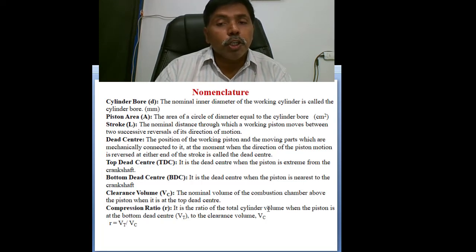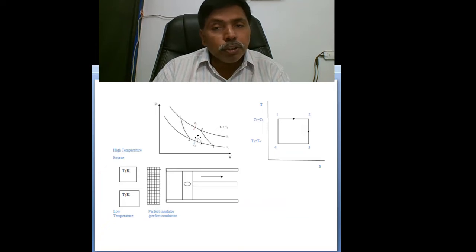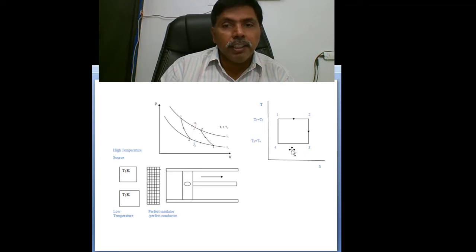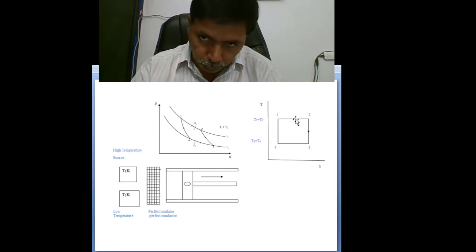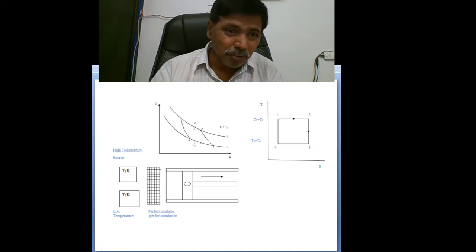It is the total cylinder volume when the piston is at the bottom dead center to the clearance volume. So here the compression ratio and expansion ratio are the same. Why? Because heat addition and rejection are done by isothermal processes. If I change heat addition to constant volume and heat rejection to constant pressure, then the compression ratio and expansion ratio are not the same. But here both processes are isothermal. You can see both ratios are equal.